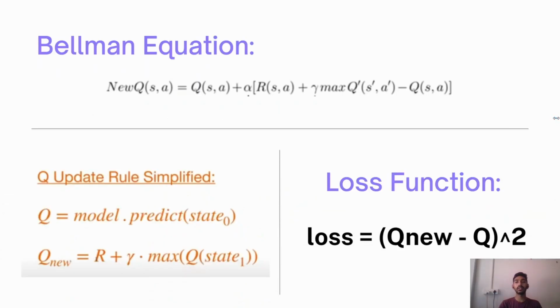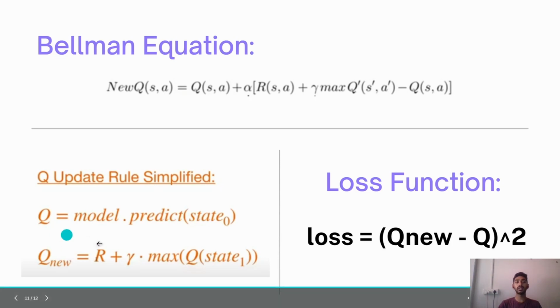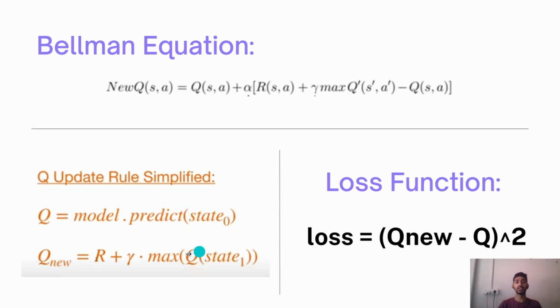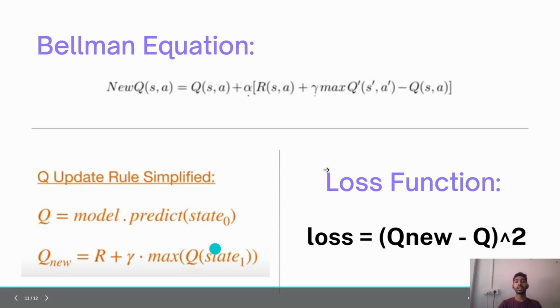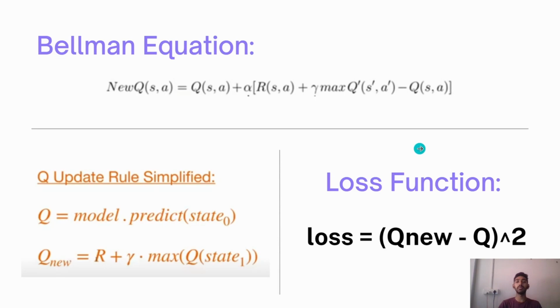Next, this Q value is updated based on the Bellman equation. As we can see, this is the formula for the Bellman equation, and then the Q value is updated as follows. Initial Q is the model's predicted value, and the new Q value is the reward plus gamma times the maximum of Q in the next state. Coming to the loss function, we are using the mean squared error in this method. So the loss is equal to the new Q value minus the old one, whole squared.